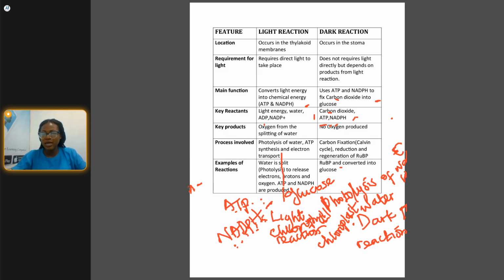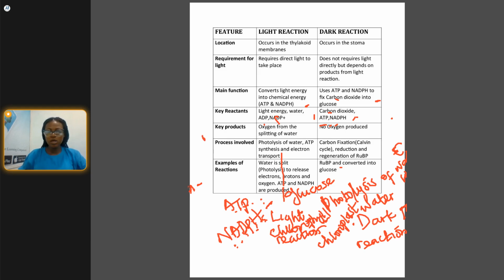Don't forget, like I always say, whatever we take here is according to the syllabus. So how do we detect the presence of starch in a leaf?